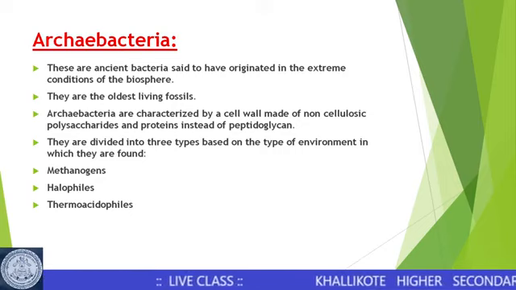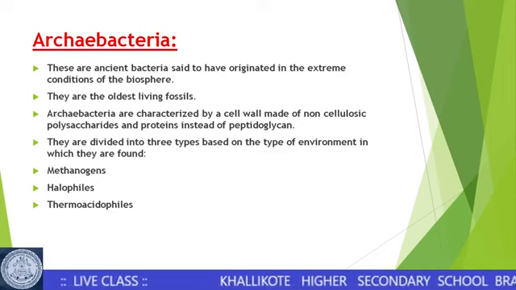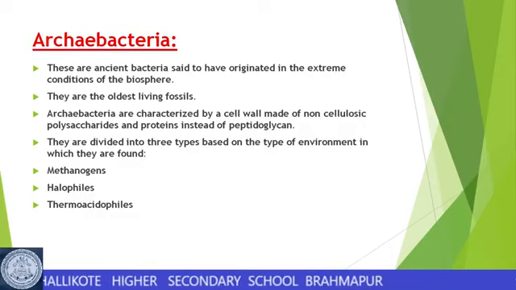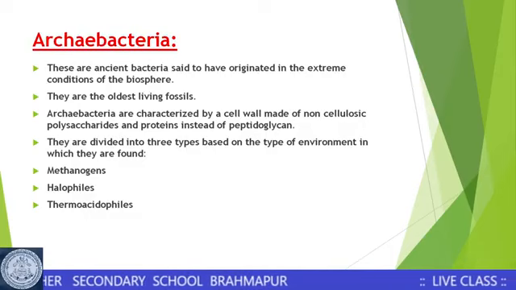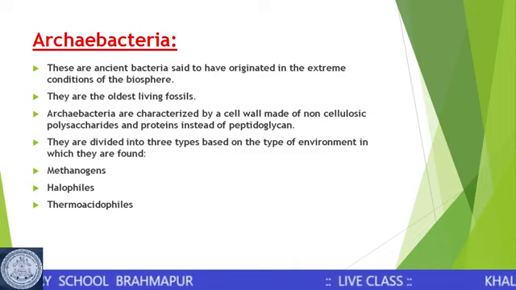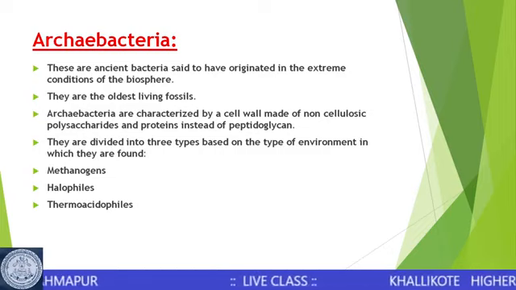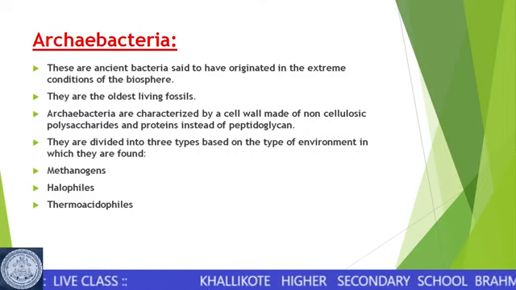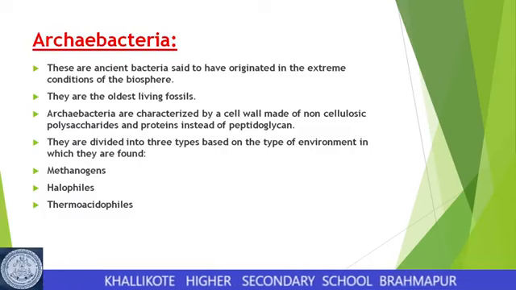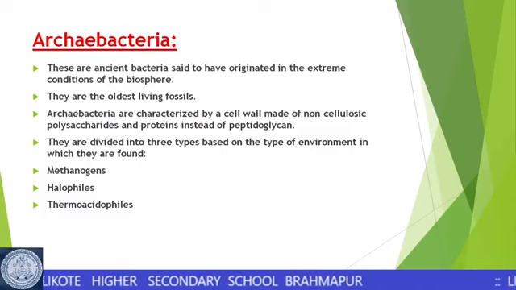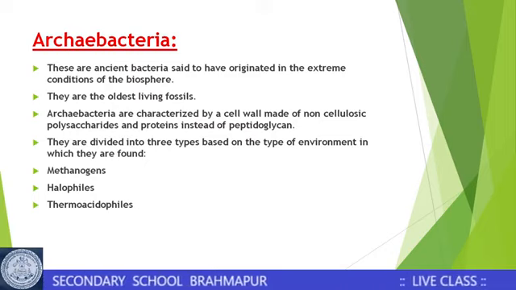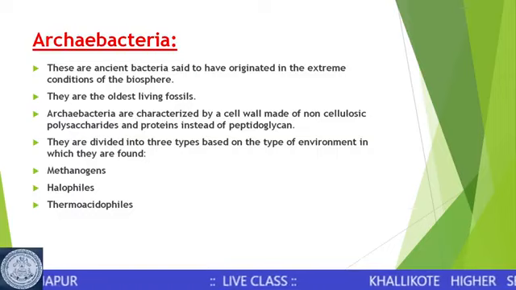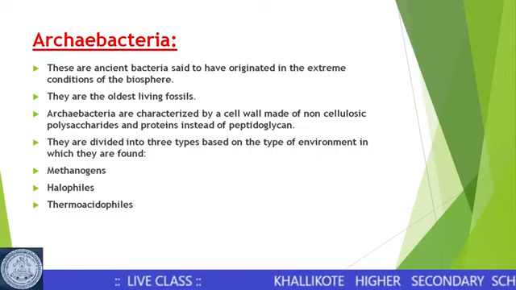That is, when life started on the earth's surface, the atmospheric conditions were extreme, either extremely hot or cold, or acidic. All these conditions are called extreme conditions of the environment. Some of these bacteria are still found today in such extreme conditions, and so they are also considered to be the oldest living fossil. What we mean by a living fossil is a primitive type of organism where a few members are also seen today in the present condition.